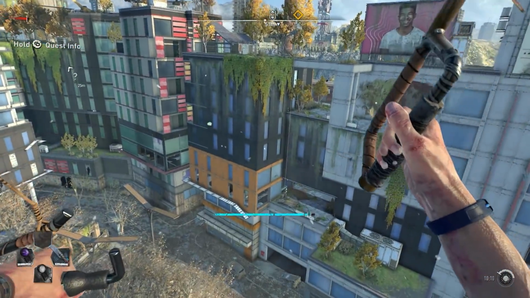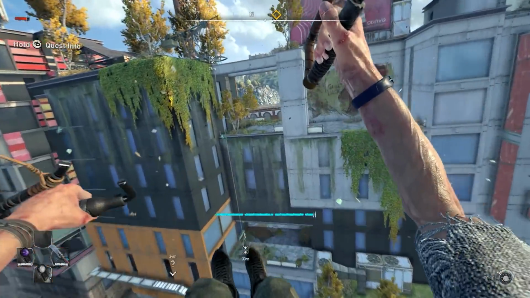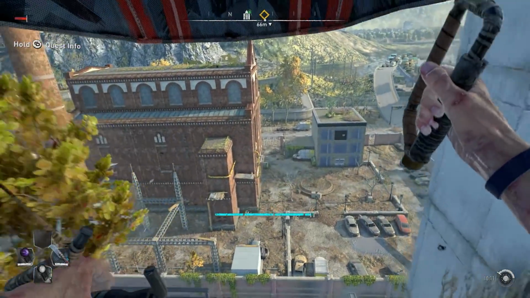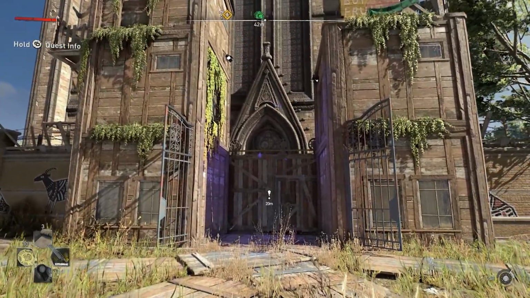Now what I'm trying to say is that I'm actually really surprised to know that Dying Light 2 actually runs smooth with 30 FPS on PlayStation 4 Pro. How did they actually achieve this?